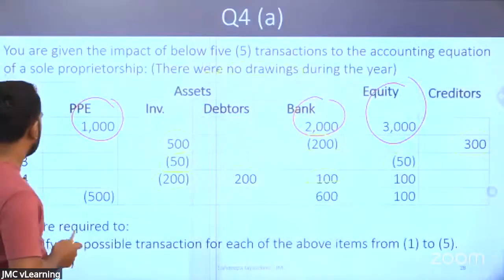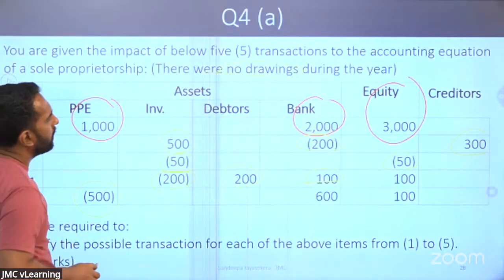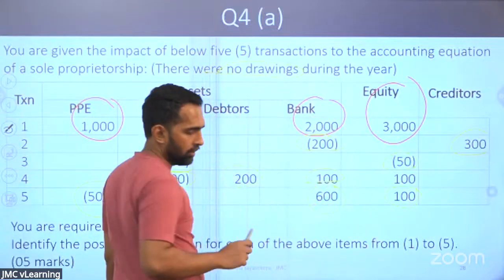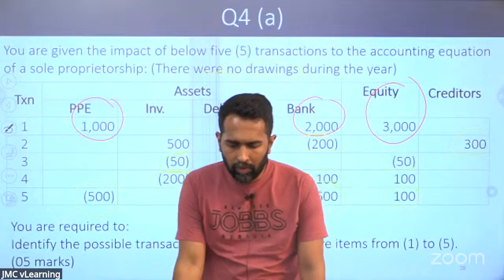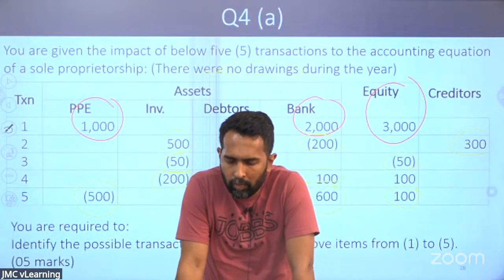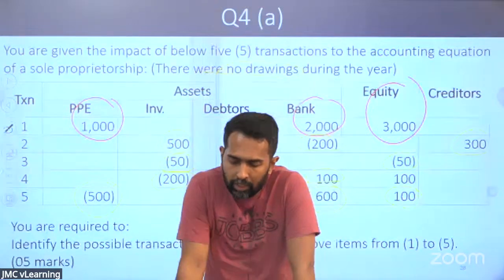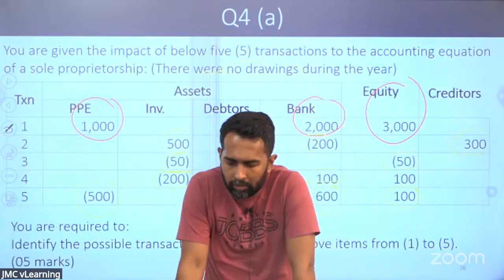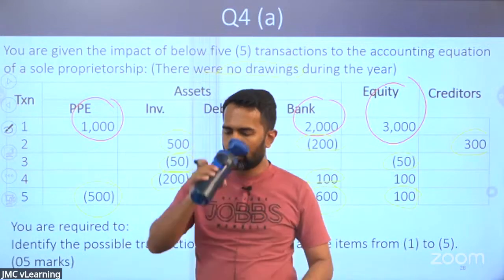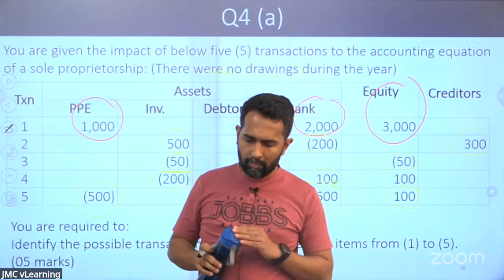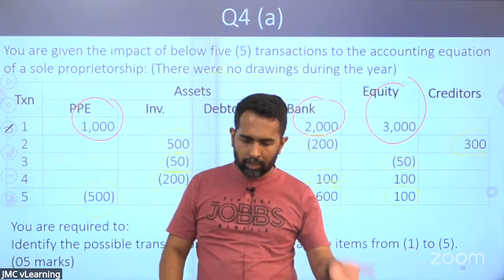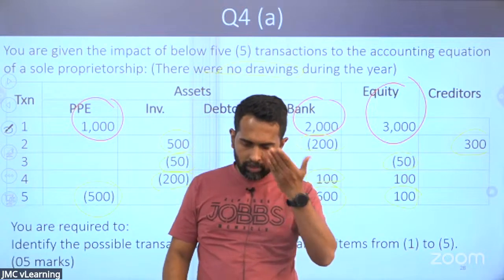Look at the fifth one. PP reduced by 500, bank increased by 600, equity increased by 100. Tell me, what is this one? Fifth one. What is the transaction? PP reduced by 500, cash increased by 600, profit increased by 100. What is the transaction? Inventory comes down, cash goes up, profit goes up. What is the transaction?